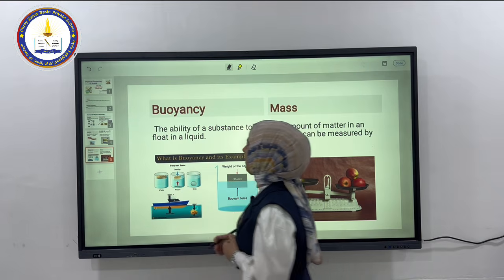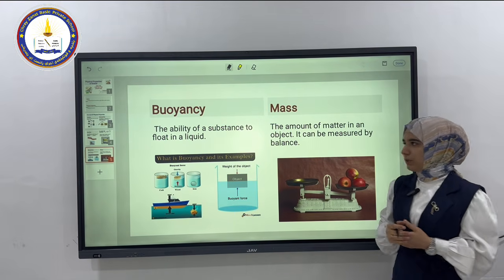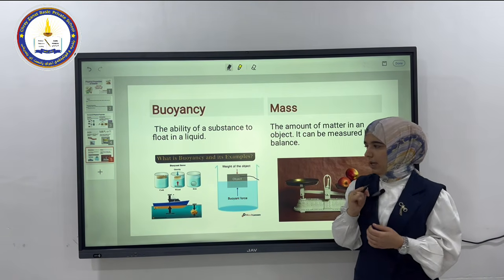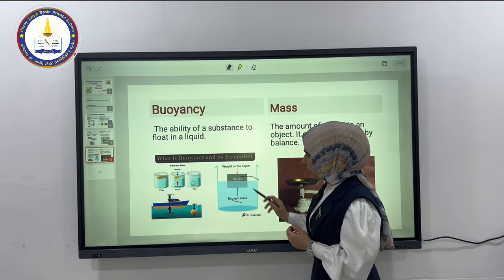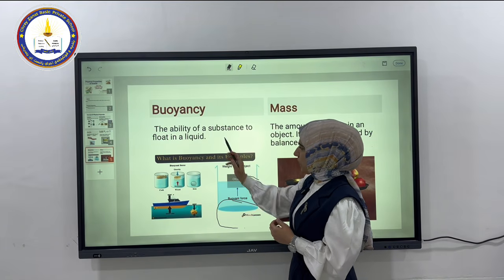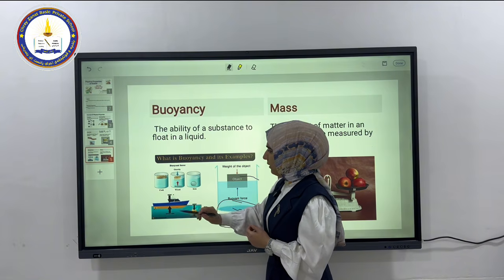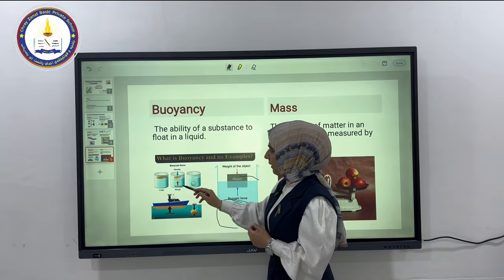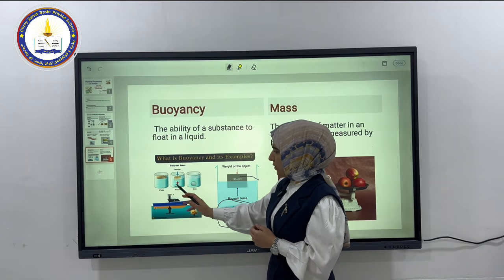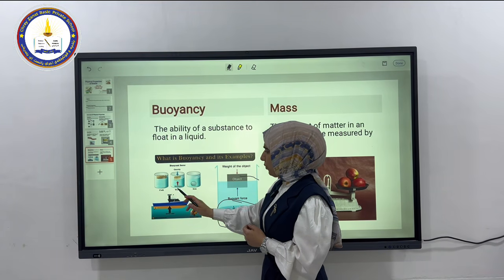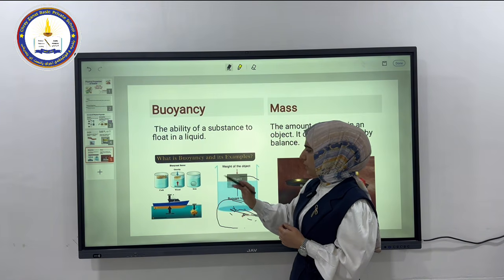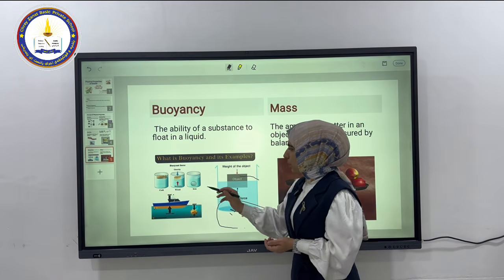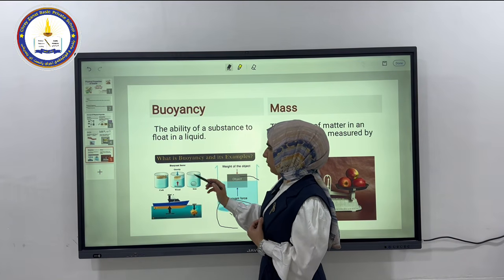Now let's move to buoyancy. What do we mean by buoyancy? Buoyancy is the ability of a substance to float in a liquid. For example, here we have a picture that shows buoyancy. Here we have different substances: cork, wood, iron. When we put this matter into the water, as you see, cork floats in the water. Wood, one side floats, the other sinks. What about iron? If we put a piece of iron into water, it will sink. Why? It's because of its mass and also the gravity.